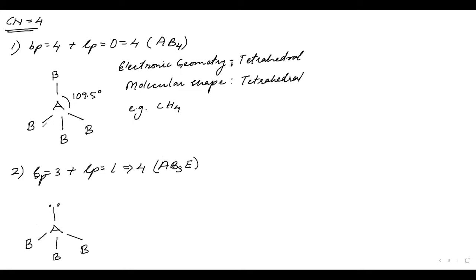Now tell me, Abir, what will be the angle between these two? Sir, which two? Wait a second. These two, the red one. The angle that I have drawn, the red one. 109.5 degrees. Yes, same angle. Okay, the angle here is also 109.5 degrees. Now here what will happen? The electronic geometry will be tetrahedral.